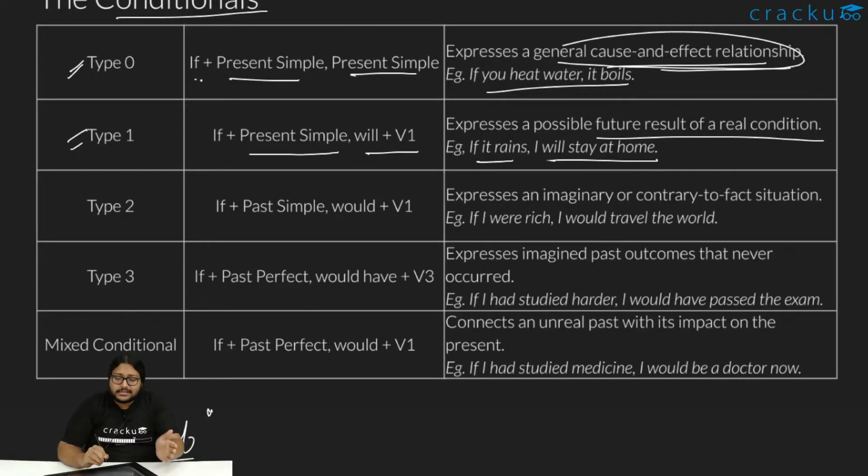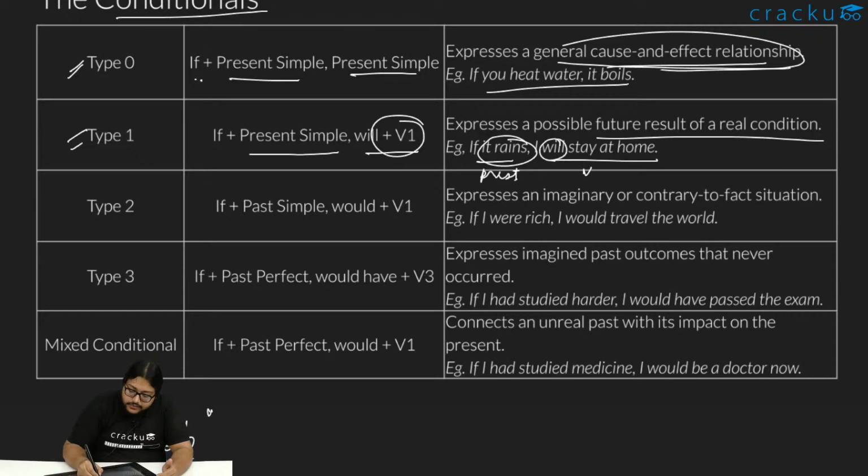If it rains, see, if plus present simple, it rains is present simple, and I will stay at home. Stay is the v1. So this is not a very particular tense, but will plus v1 is the construct that you need to remember.